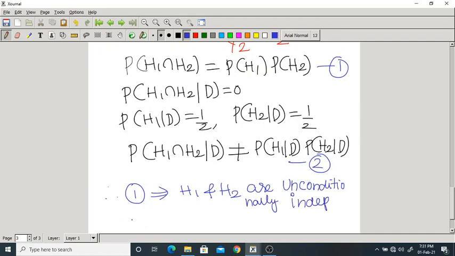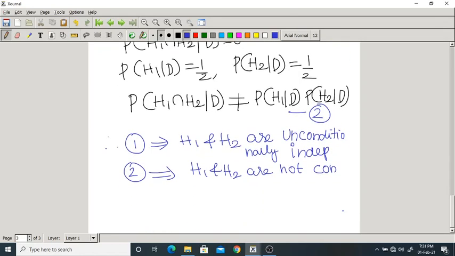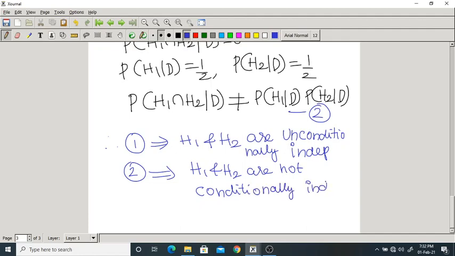But equation 2 says that H1 and H2 are not conditionally independent. Here H1 and H2 are independent, but they are not conditionally independent.